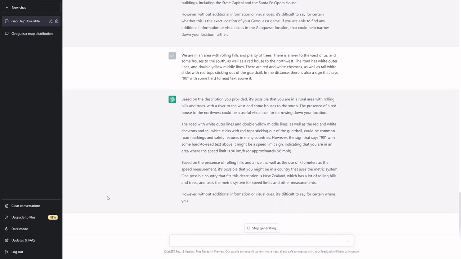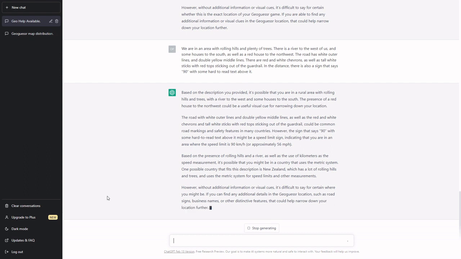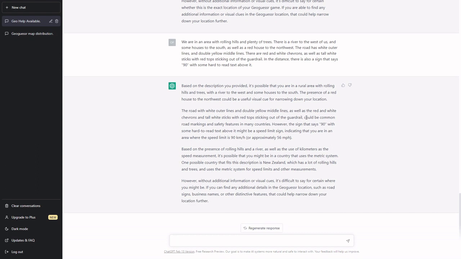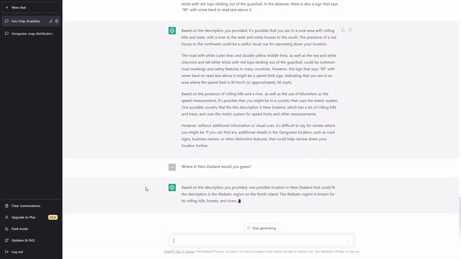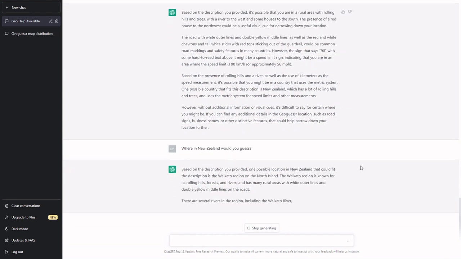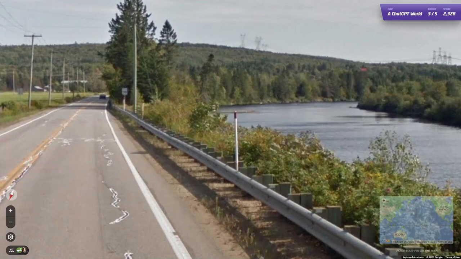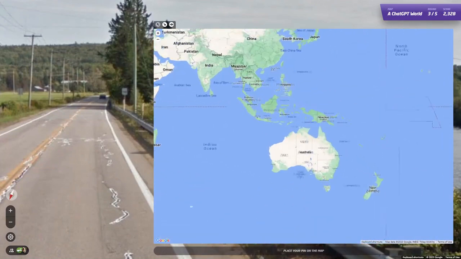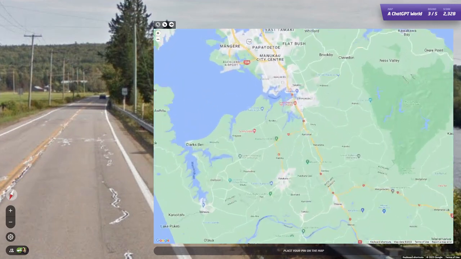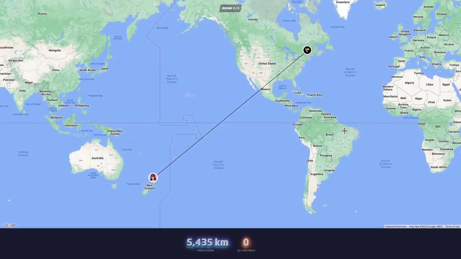However, sadly, it thinks it's New Zealand. So, even though it understood the speed limit, it very much failed to match the road lines and all the other clues. But just for fun, let's ask it where in New Zealand it would guess. Waikato region of the North Island. So let's go in and guess. And once again, 0 points.